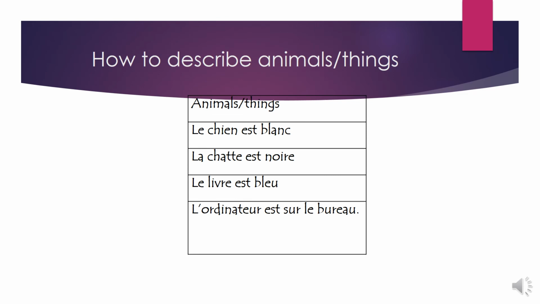How to describe animals or things. Le chien est blanc, la chatte est noire, le livre est bleu, l'ordinateur est sur le bureau. In the first three sentences, we're describing characteristics. In the last one, we're describing location. L'ordinateur, the computer, est sur le bureau, is on the desk.